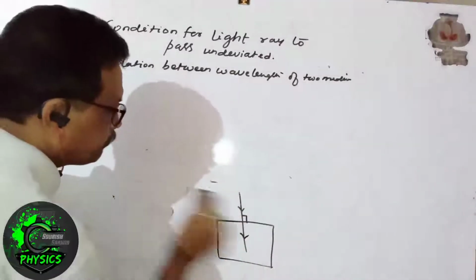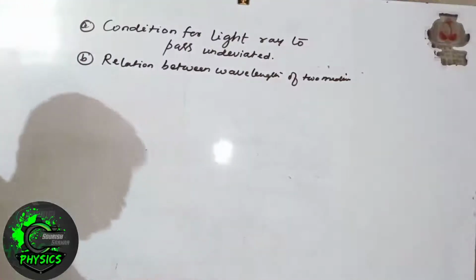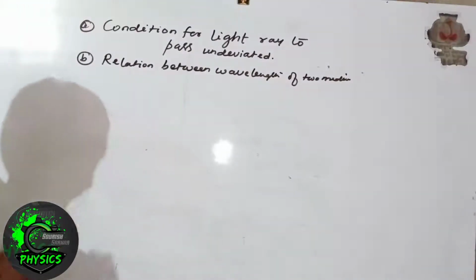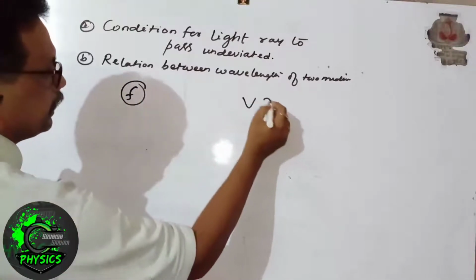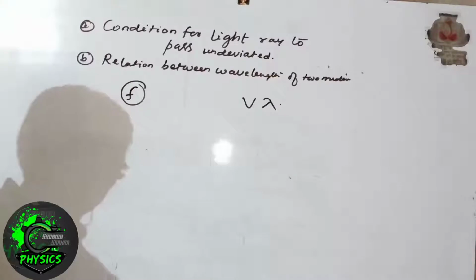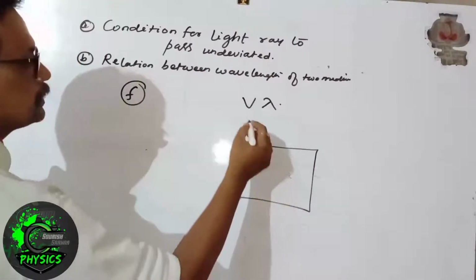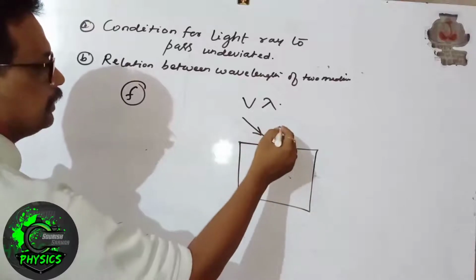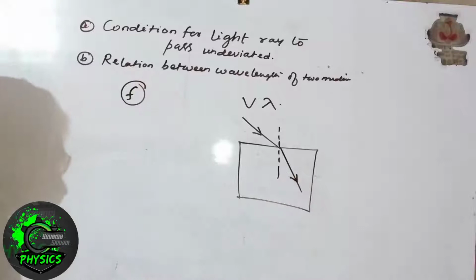As earlier we have discussed, when the light ray refracts, the parameter which does not change is frequency, and v and lambda change. So suppose this is the transparent medium, and in this transparent medium the light ray refracts.